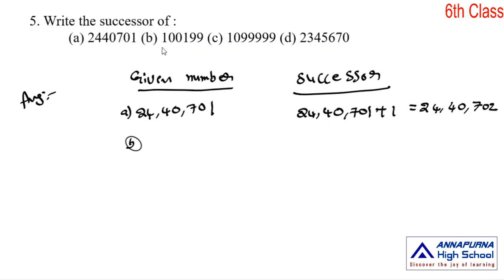Next number, 1 lakh 199? Actually 1,199. What is the successor of this one? We add 1 to this number, we get the next number, that is the successor. 1,199 plus 1 is 1,200.